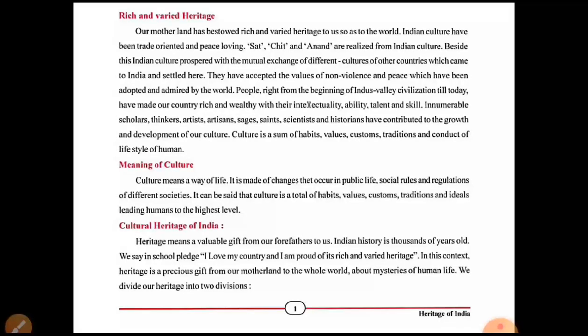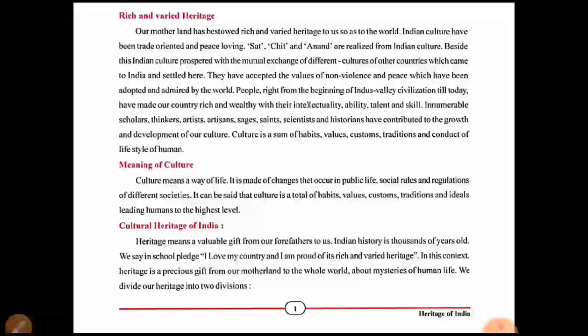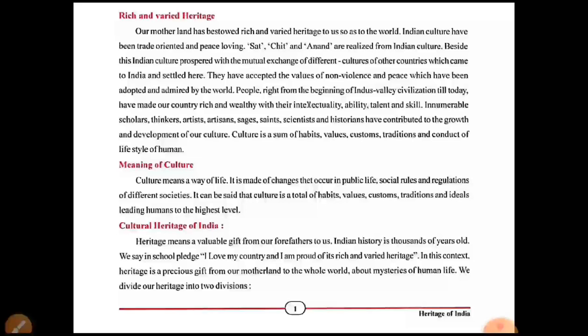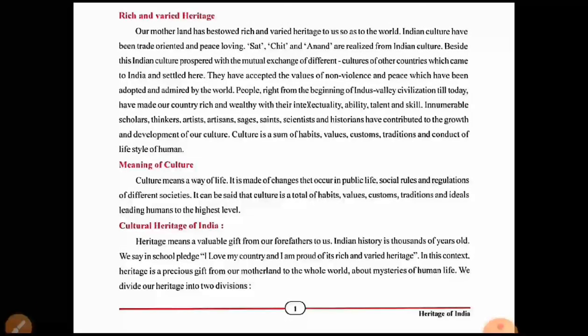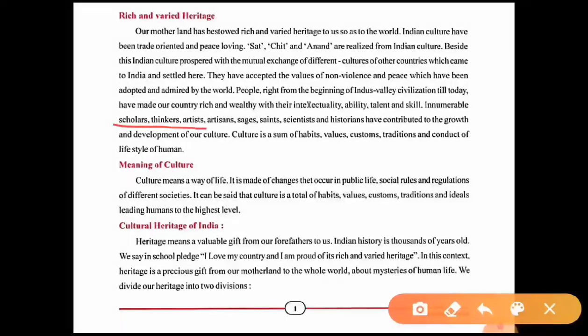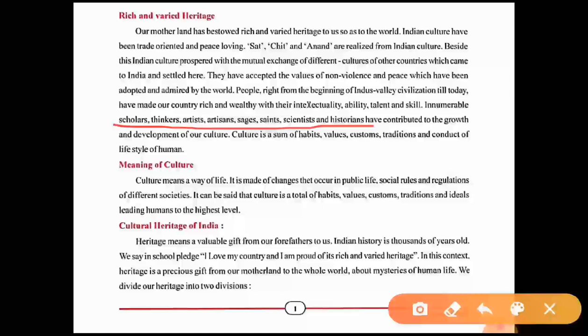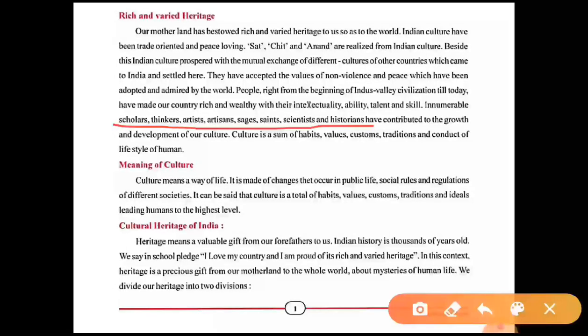Innumerable scholars, thinkers, artisans, artists, sages, saints, scientists, and historians have contributed to the growth and development of our culture. So who contributed to develop the culture of India? Scholars, thinkers, artisans, sages, saints, scientists, and historians contributed. They helped in the development and growth of our culture.